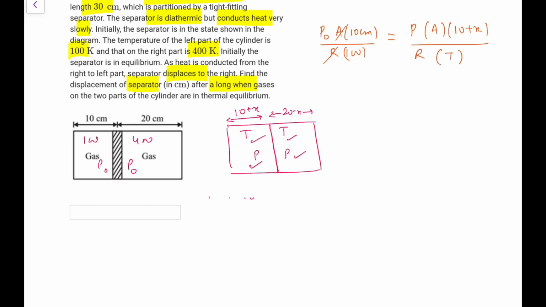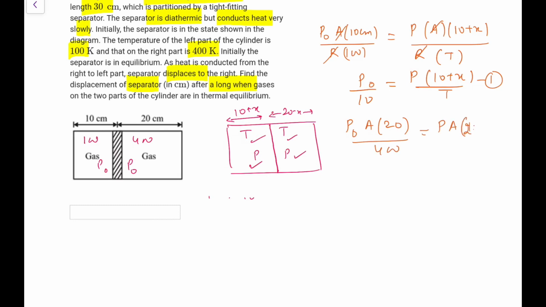So what I can do, I can cancel it out. Taking units, P0 by 10 would be equal to P into 10 plus x by T. That is the first. Now for the second part, P0 into A into 20 upon 400 would be P into A into 20 minus x upon T. If I simplify it, it is P0 by 20 equals P into 20 minus x by T.